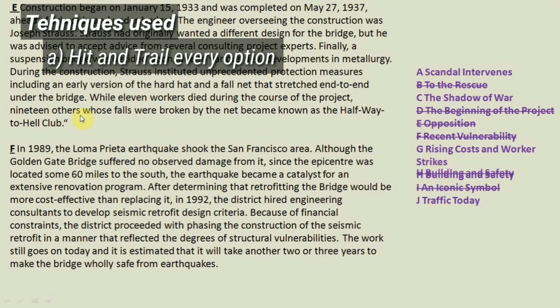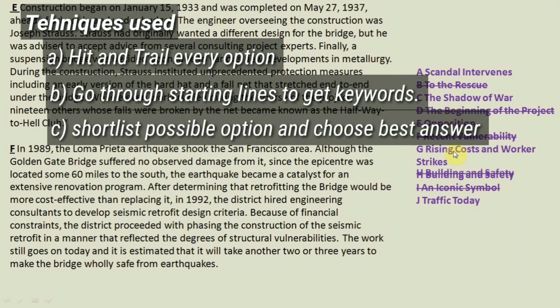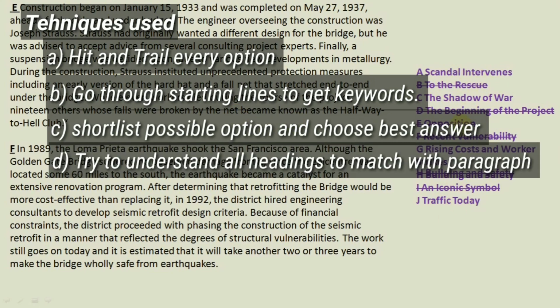In addition to this, we have also gone through the starting lines of each paragraph, and then again by the method of shortlisting, we have chosen our best option. And then finally, we have also tried to understand all these headings like scandal intervenes, to the rescue. Now these are keywords because this technique can help you to match these options with your paragraphs.